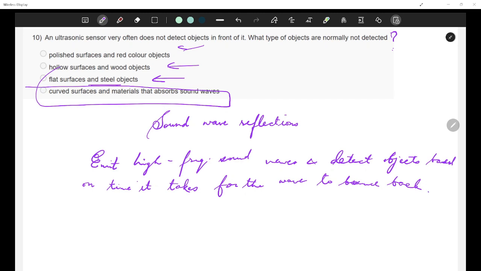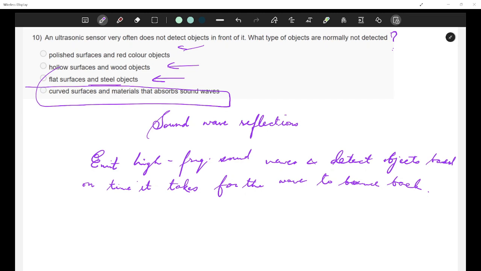So, objects that do not reflect sound properly, for example, some curved surfaces or something that absorbs the sound, for example soft materials like foam or fabric, they can cause detection failures, right? So if there are curved surfaces, the sound waves may reflect in different directions instead of bouncing back to the sensor or to the receiver, as you said. It would not come back to the receiver, it would go somewhere else. That is a problem. This results in no detection or incorrect distance measurement.